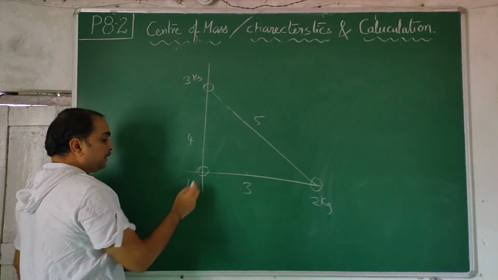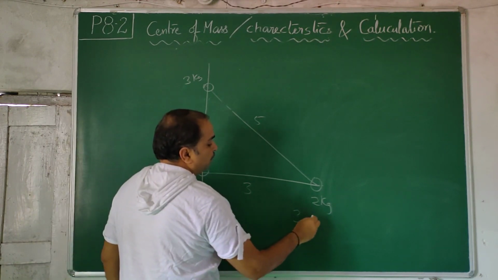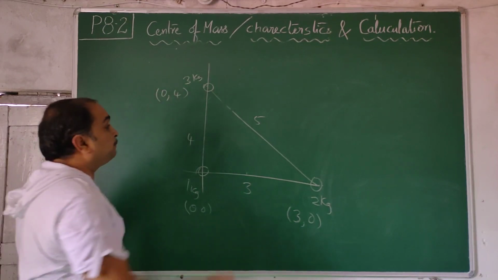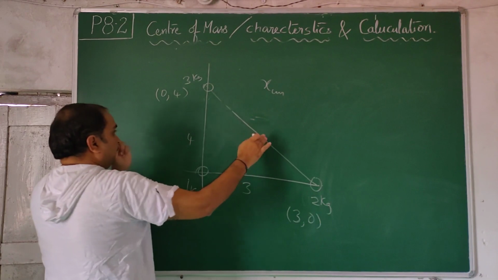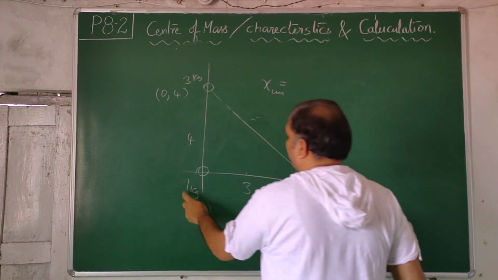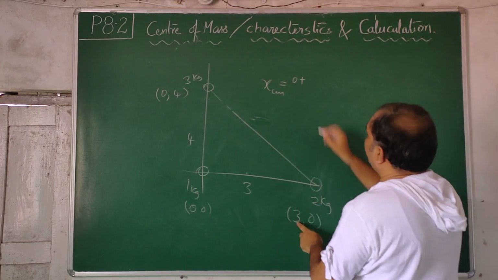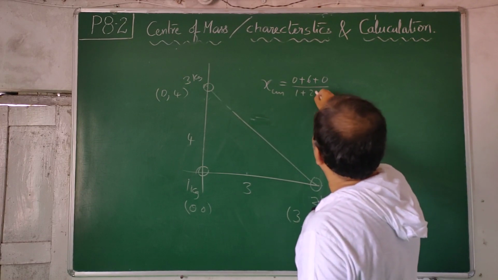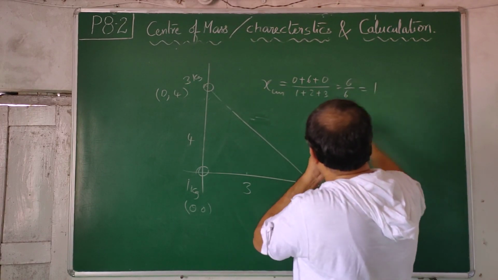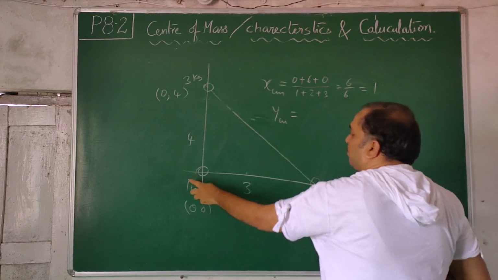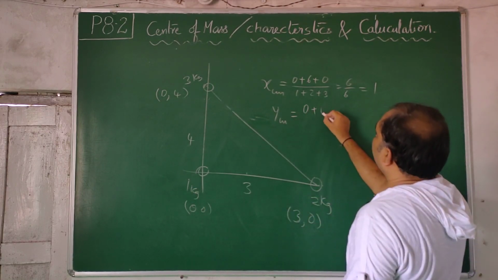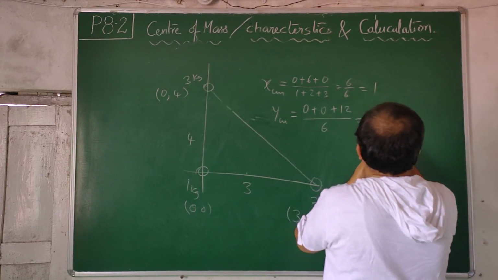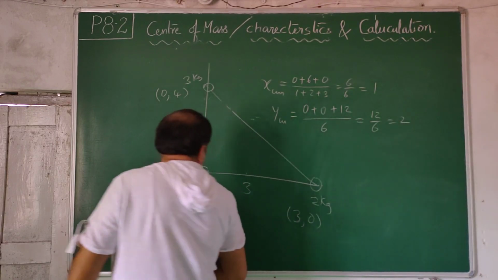Write the coordinates. Take any one of these as the origin, 0 comma 0, then 3 comma 0, and this is 0 comma 4. The 5 is actually not required. XCM equals m1 x1 plus and so on: 1 into 0, 2 into 3, 3 into 0, divided by 1 plus 2 plus 3, that is 6 by 6. And YCM: 1 into 0, 2 into 0, 3 fours are 12, by 6. So the center of mass is 1 comma 2.